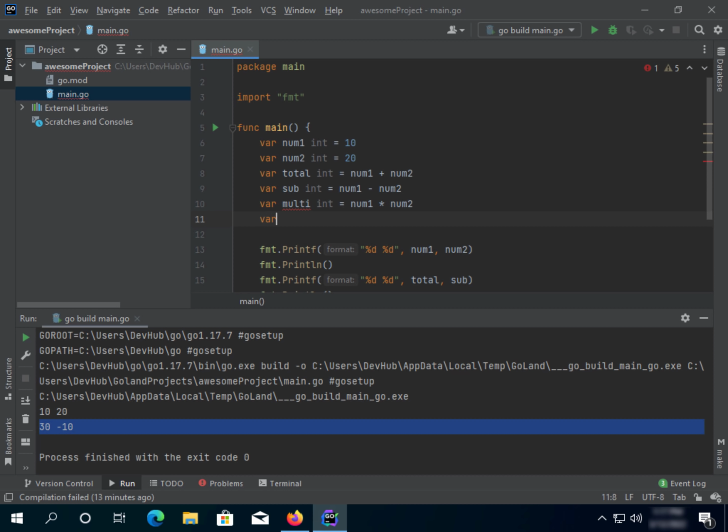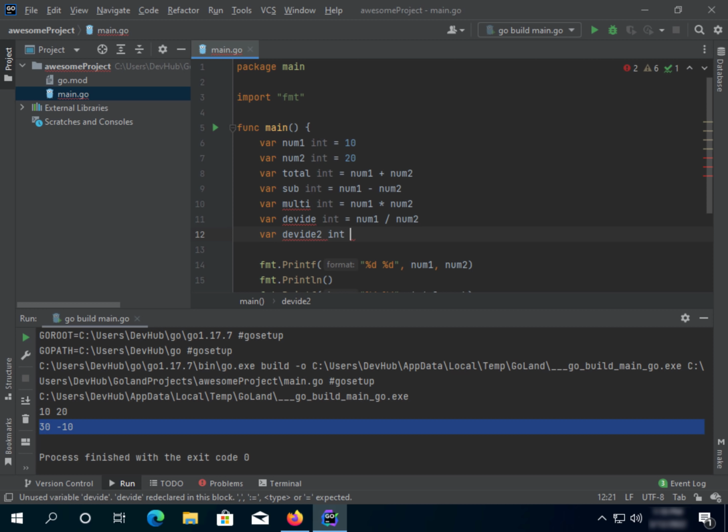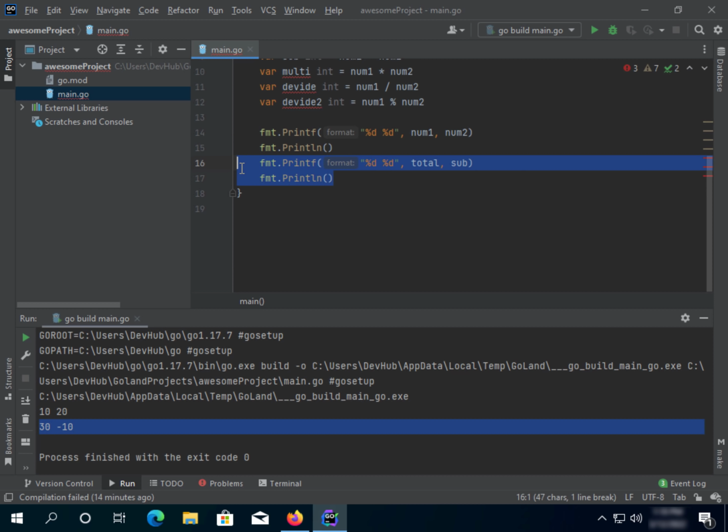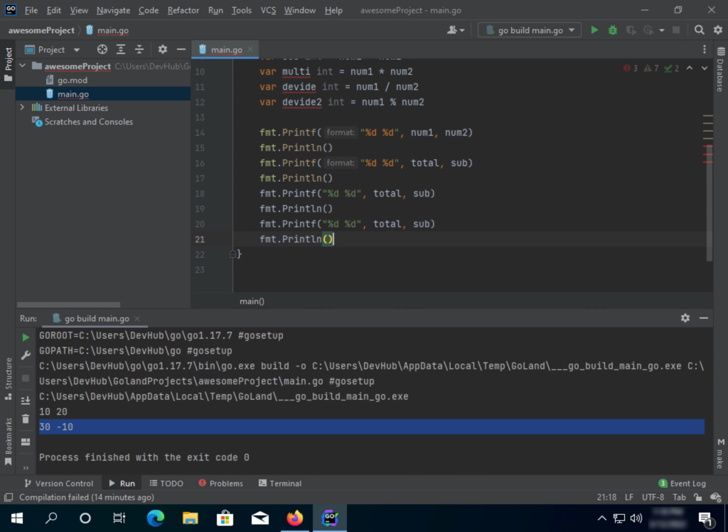And let's do another one, var, and then let's say divide, and also an integer, and then equal. And I guess you already get the idea. Okay, num2, and we can do another one, divide 2, and then an integer, and then equal num1, and here we're gonna use a percentage instead of slash. But they're gonna do basically the same thing. Okay, and let's copy it, and let's do the same thing, another one.